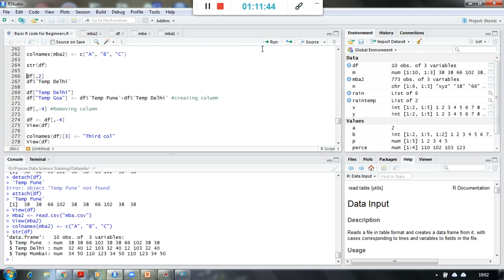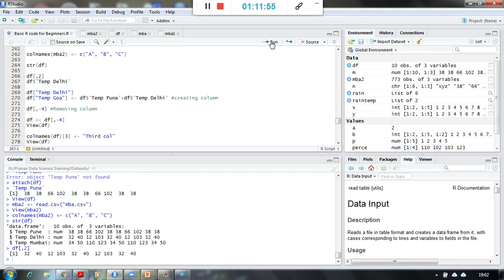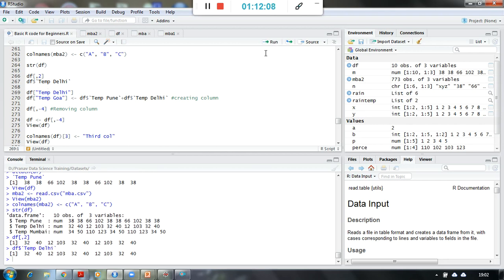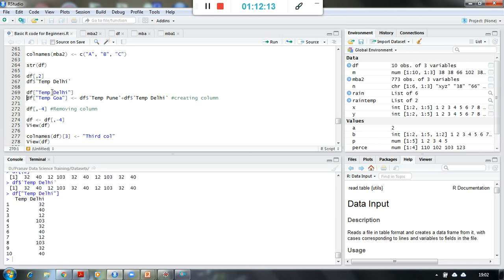So let us see the structure back again for DF. Now if I want to access the second column, I can say DF, nothing, comma, column. So when I say this, I have accessed the details of the second column, right? The other way to access the details of the second column is df dollar temperature Delhi, or I can use it like this, df temperature Delhi. But here it is giving me directly in a column format because I am explicitly mentioning the column name in square brackets. Okay, when I use the dollar symbol, it gives me in this way.